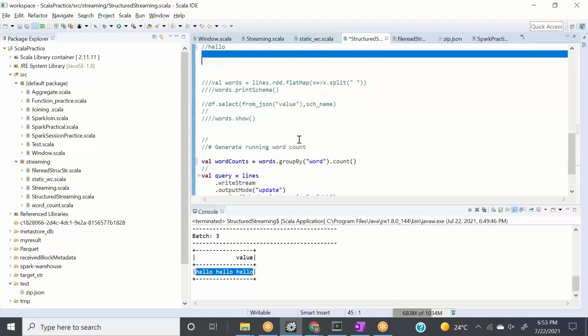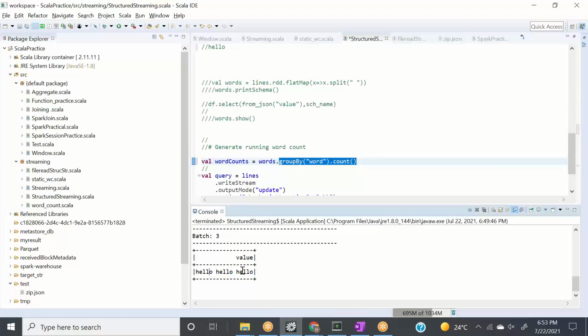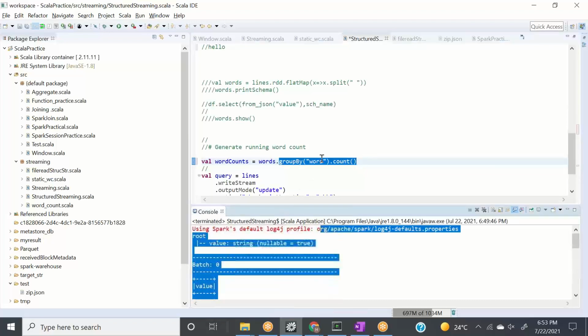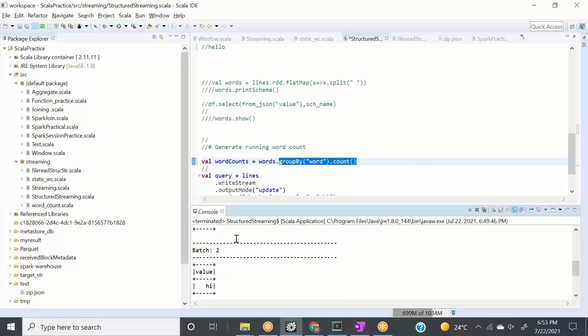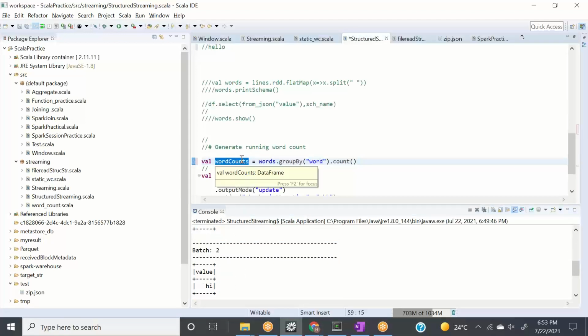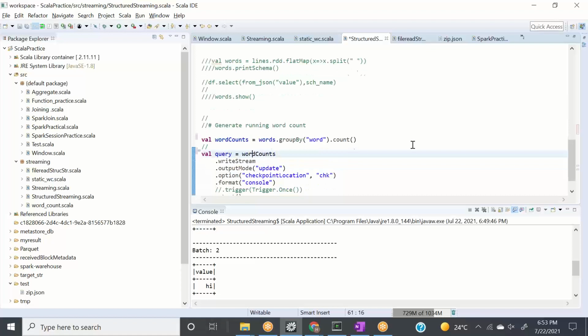Okay, and now in words, we are saying group by word and give me the count. So same type of word, group them together and give me the count. In this case, hello, hello, hello has 3 words, and it will group them together and give 3 to us. We store them into a new data frame called wordCount. So this is again a data frame. Now let me explain what we did on this data frame.